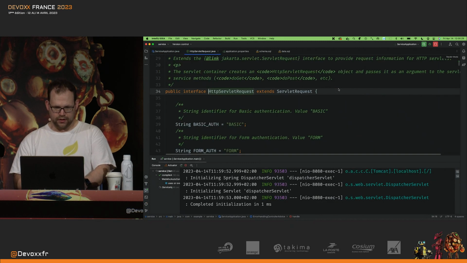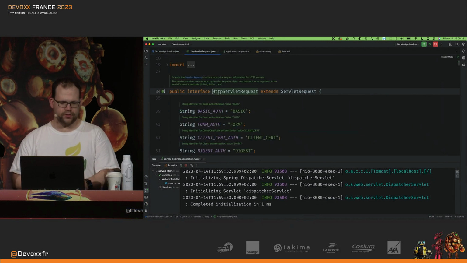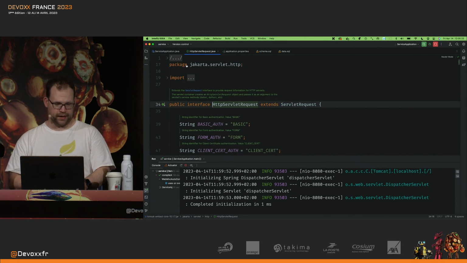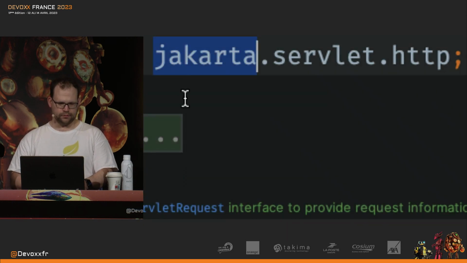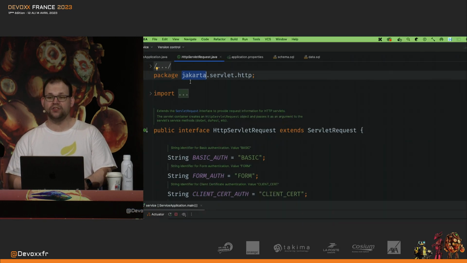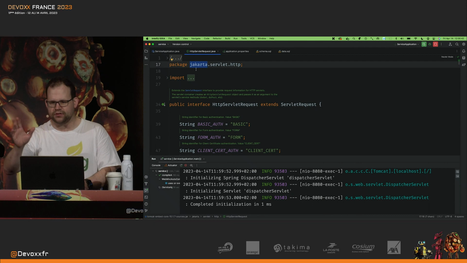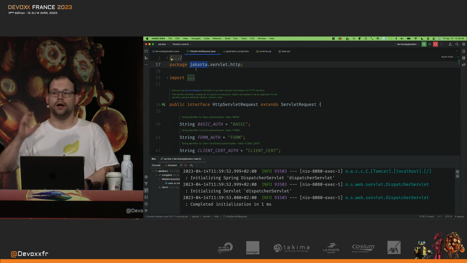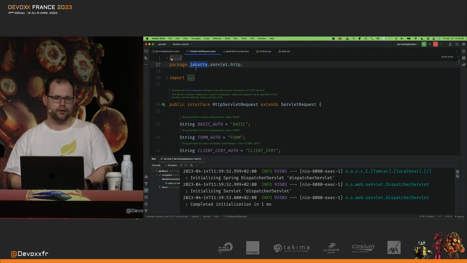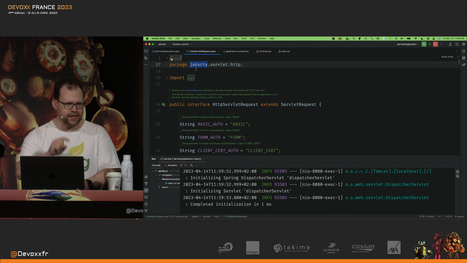Did you see this? This type is our old friend, the HttpServletRequest. But dum, dum, dum. We've changed the package, okay? Now, this may seem like a small deal. It's not that big a deal if you think about it, but it's actually a huge deal. This took years and years of work.